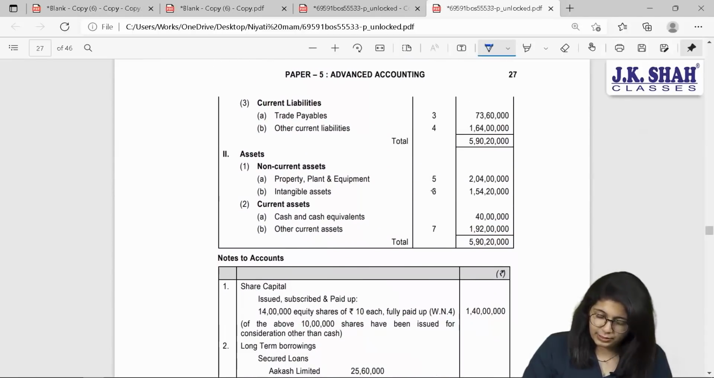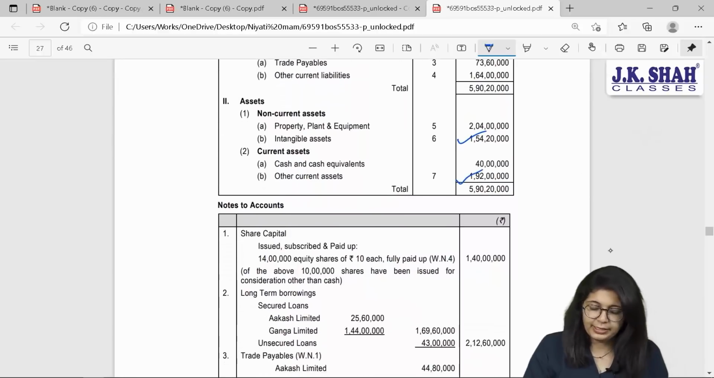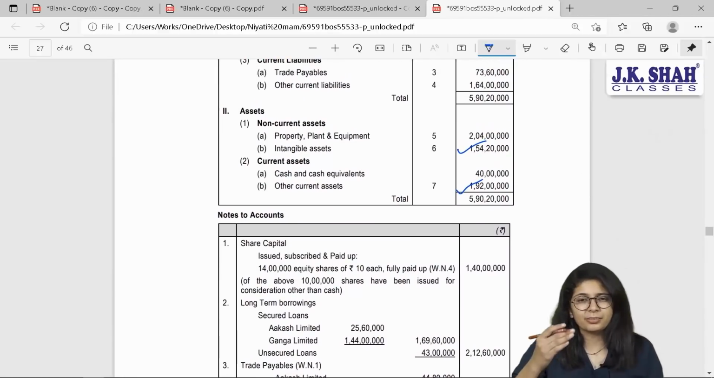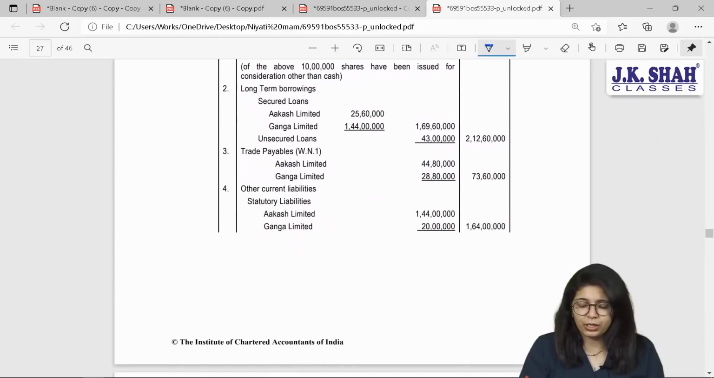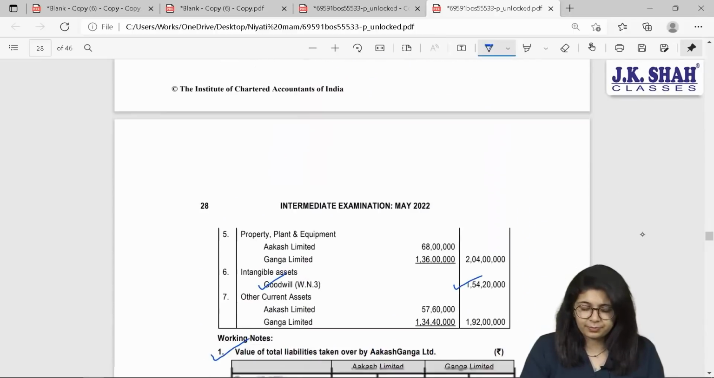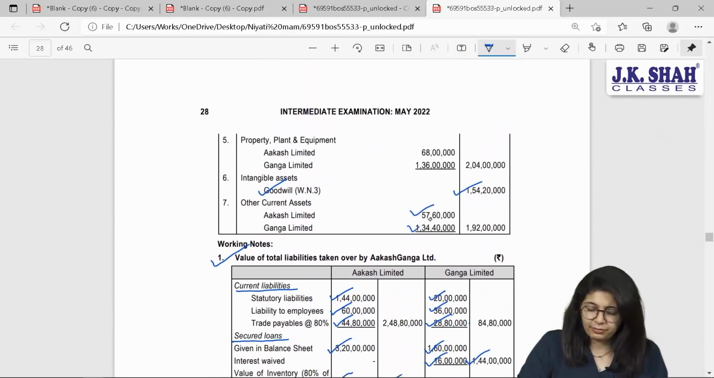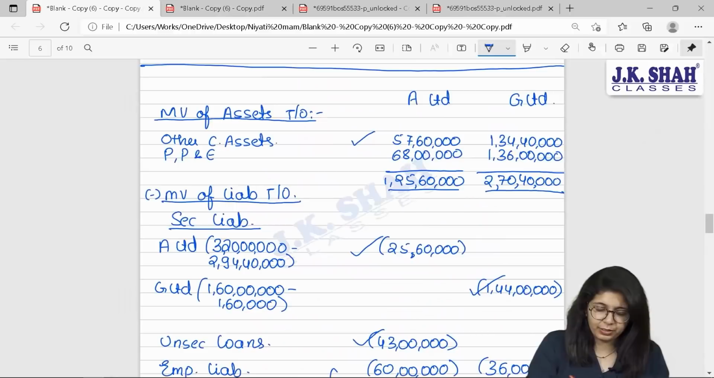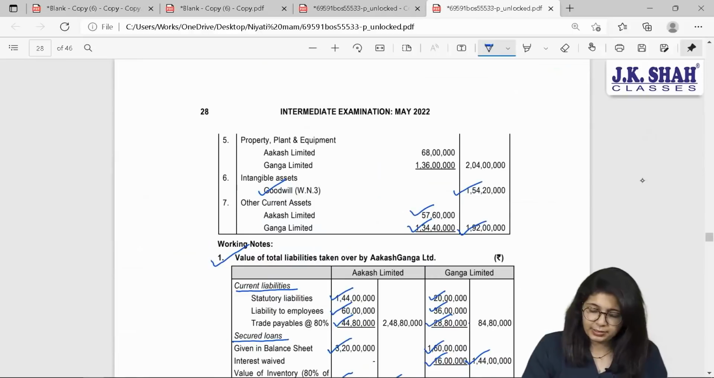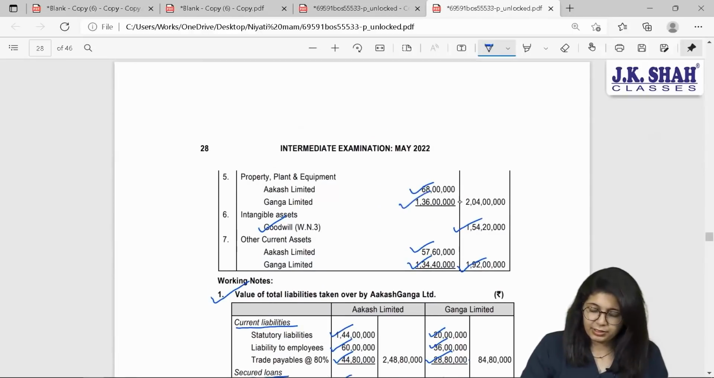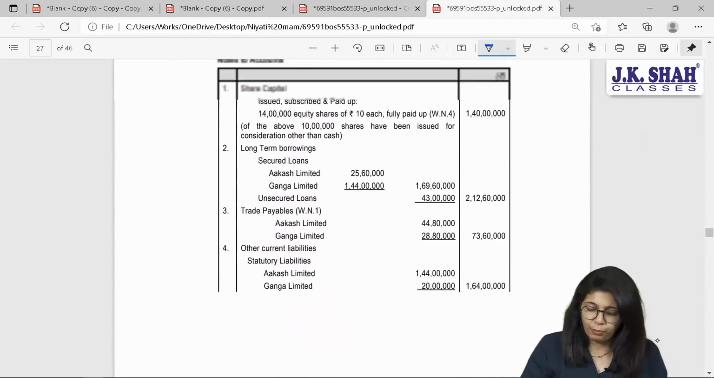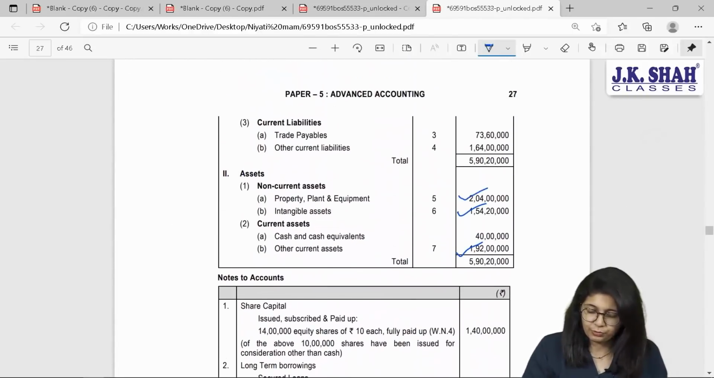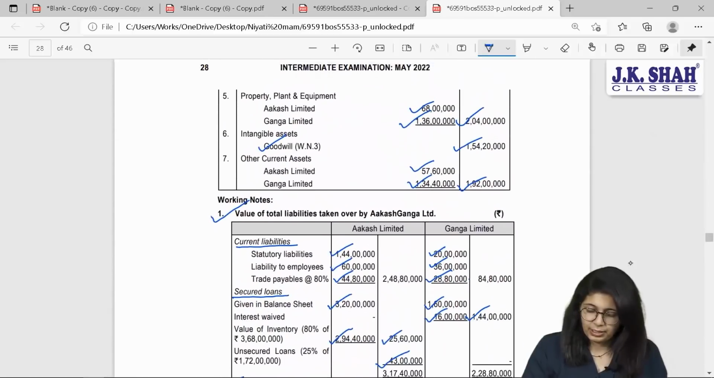Yes, these are your intangible assets which we discussed. 1 crore 92 lakhs of other current assets. Bifurcation is given in notes to accounts which we can see. 57 and 134 will give you 192. Property, plant and equipment 68 and 136. 68 and 136 total 204 will form part of your assets, 204. After that,